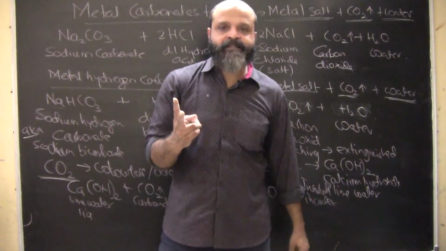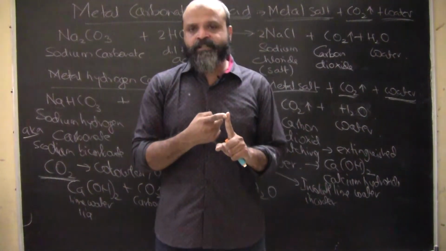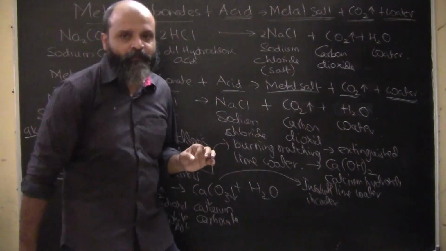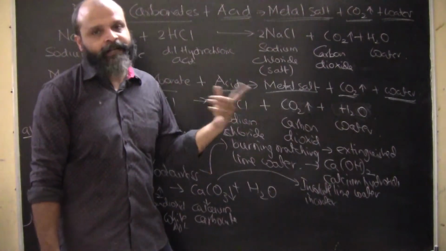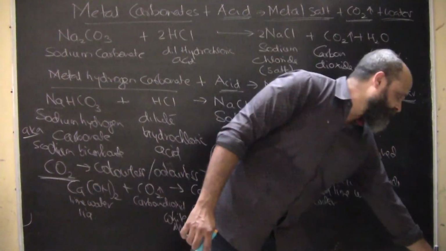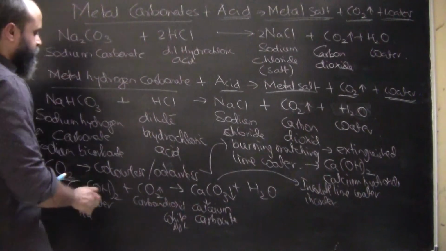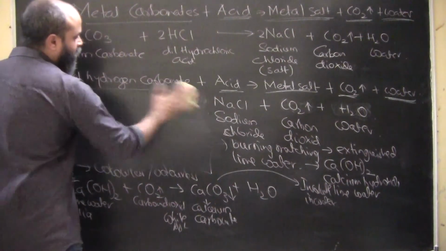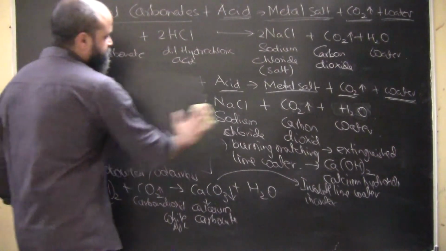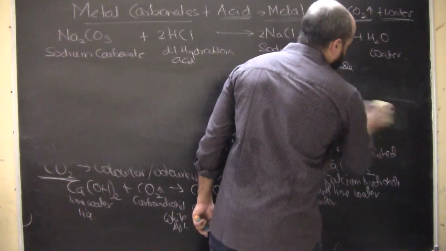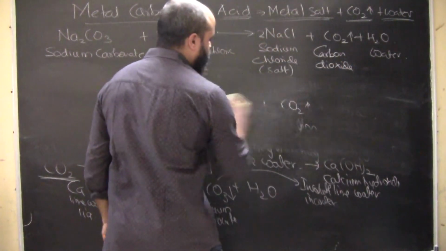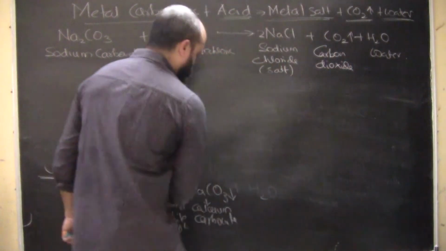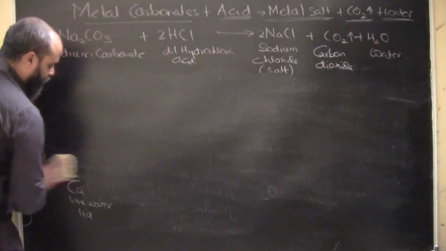So carbon dioxide basically has two tests. One, it extinguishes a burning matchstick when it is brought close to it, and the other, when we pass carbon dioxide to lime water, it turns milky. However, there is another thing that we need to notice and recognize. If we pass carbon dioxide for a very long time, let's understand this, because at times people get confused that in spite of passing carbon dioxide, it is not turning lime water milky.